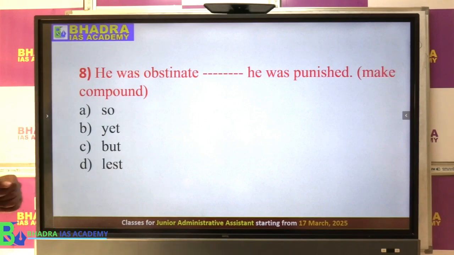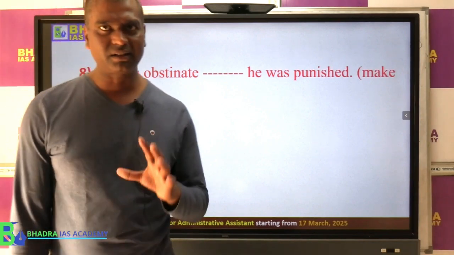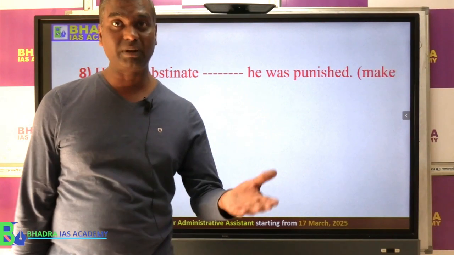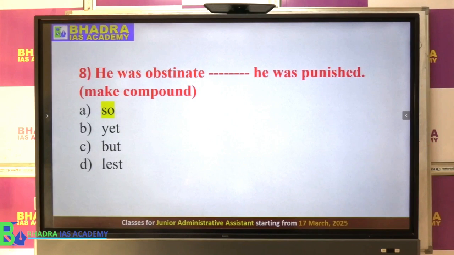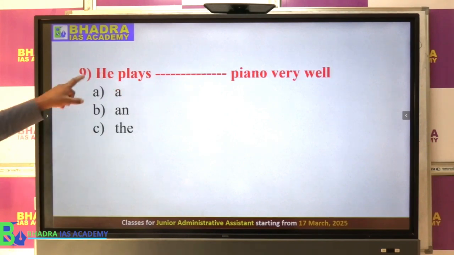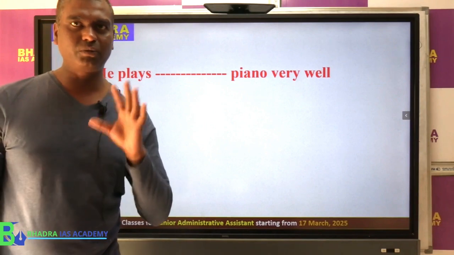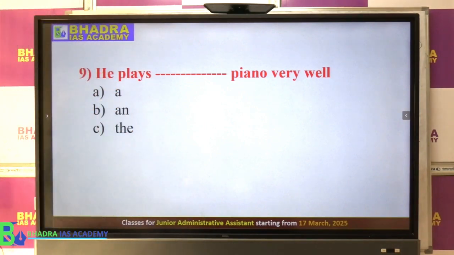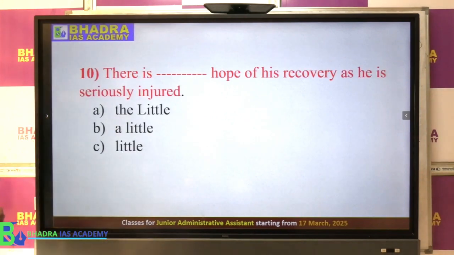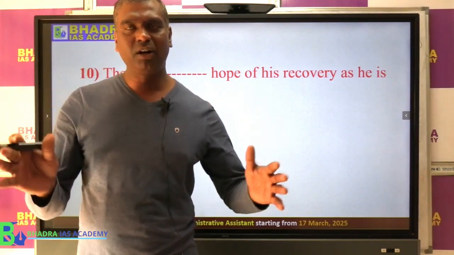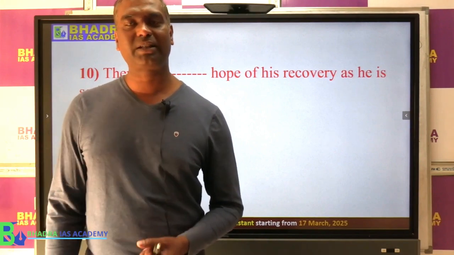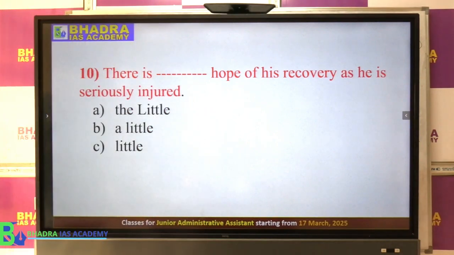And eighth, we talked about compound sentence. There are also other things: simple sentence, compound sentence, complex sentence, etc. So question number 8, we talked about the topic of compound, simple, complex questions. Question number 9, we talked about articles, because articles are also part of your exam preparation when you talk about language and grammar. And question number 10, we talked about what we can say, using the correct expressions. Okay. So now these are all what we can say part of the preparation for the JAA exam.